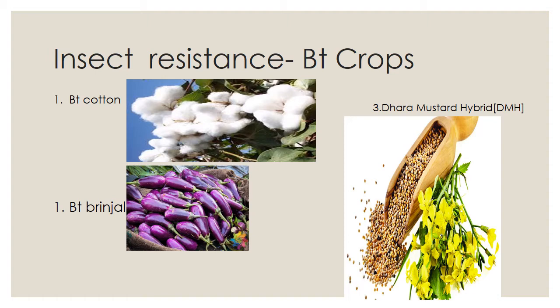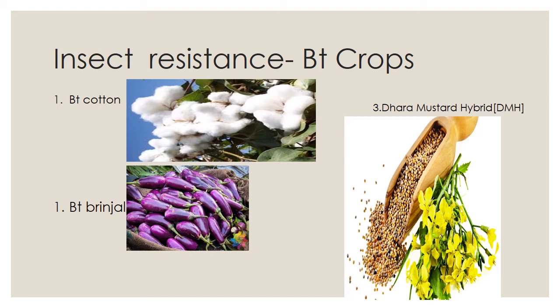Then next one is BT brinjal. BT brinjal is another transgenic brinjal created by inserting a crystal protein gene. Underline that word, crystal protein gene. Shortly, it is Cry1Ac, a short form of crystal protein gene.